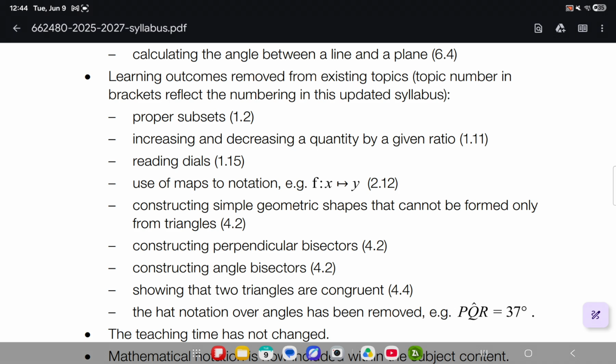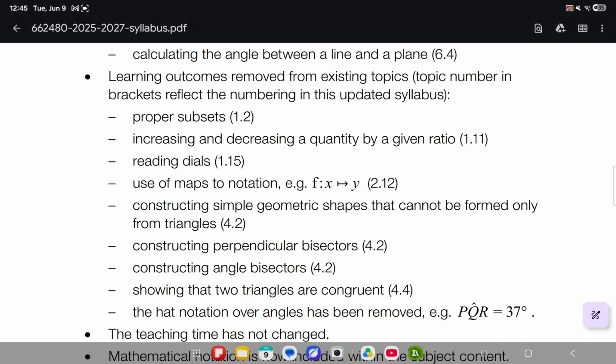For example a circle or something, a triangle, a square, etc. Those are removed, so you won't be drawing different shapes. Specifically, you won't be tested for drawing rectangles, squares, trapeziums, parallelograms, or considering perpendicular bisectors. These are removed from the syllabus.